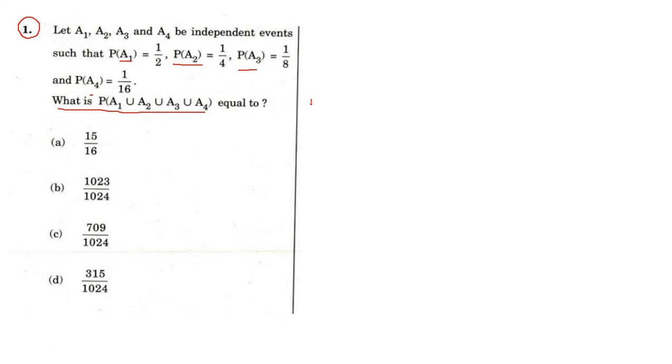We know that this probability will be equal to 1 minus the probability of A1 complement intersection A2 complement intersection A3 complement intersection A4 complement.